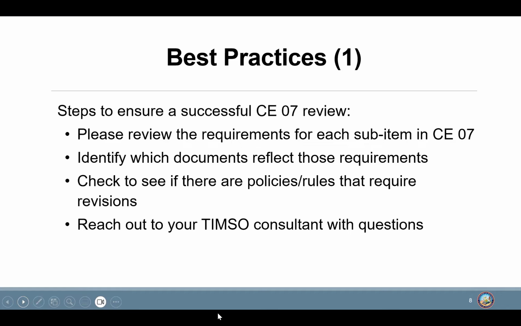The last bullet point might be the most important, and that is, please reach out to your reviewers if you have any questions. We would be glad to help you with this and any other item. There is no bad or silly question, so just ask, please.